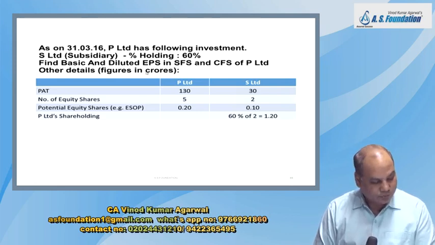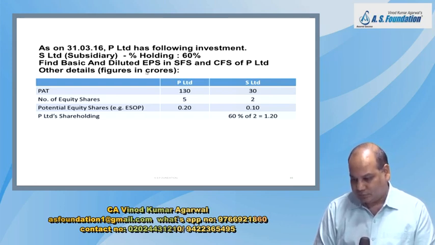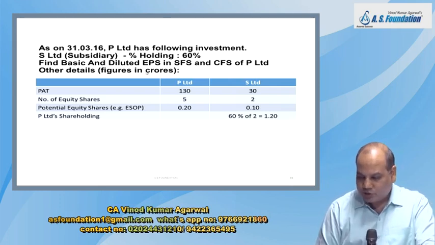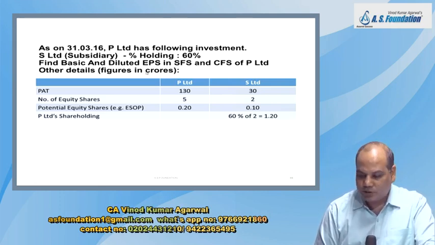Subsidiary company shareholding percentage is 60%. Calculate basic and diluted EPS in both SFS, means separate financial statement, and CFS, means consolidated financial statement of P.